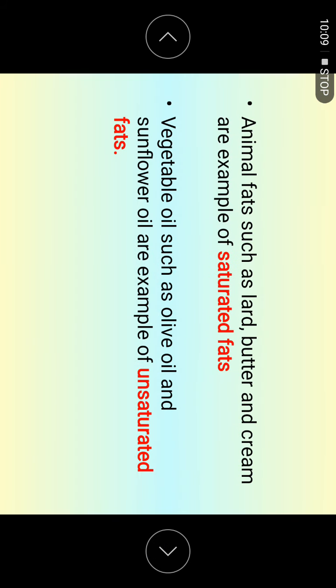Gram. Now, generally we will know that the animal fats are the saturated ones. That's why we are saying the animal fats are not so good for the health. As for the vegetable oils, for example olive oil and sunflower oil, they are better ones because they have more double bonds inside. They are the unsaturated fats.